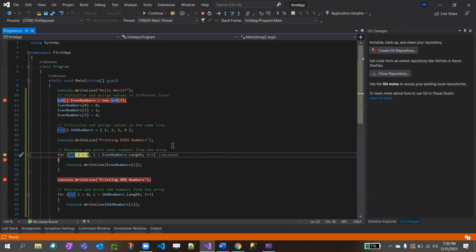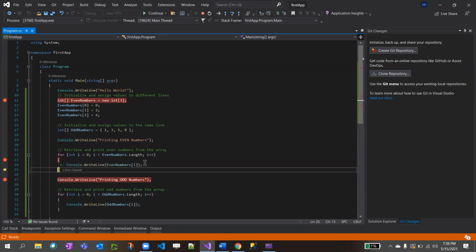Also write down that F5 is for continue. If you don't want to wait at your breakpoint, F5 continues the application. Now I will go with F11, not F10, because I want to go inside the for loop. See, if you hover on i, it equals 0, right? It has not been incremented yet, i plus plus has not been done.